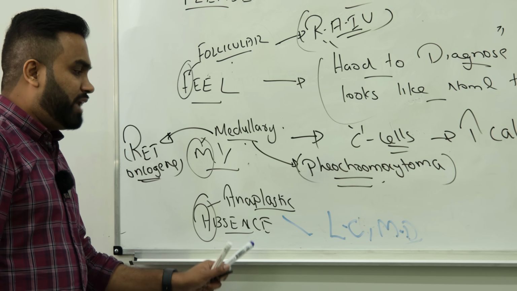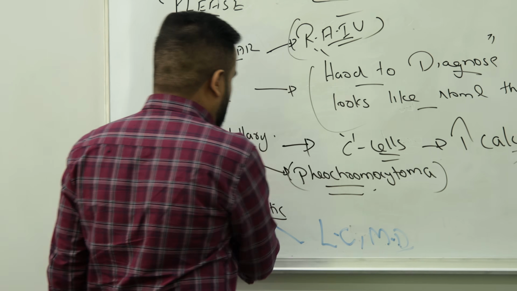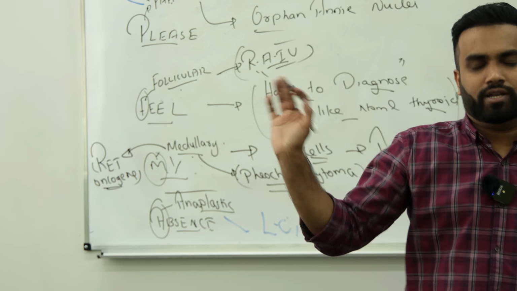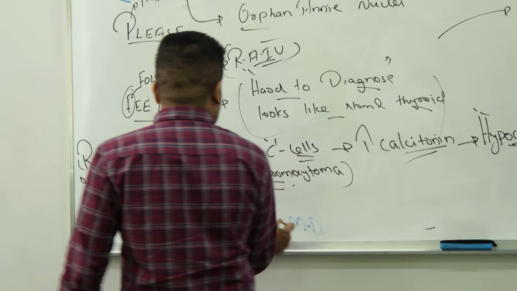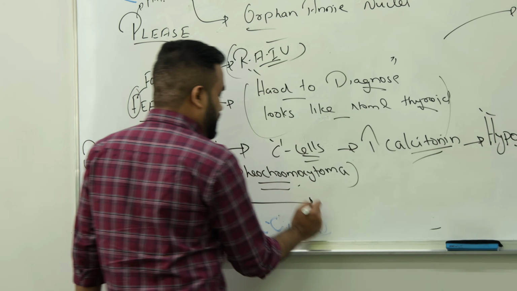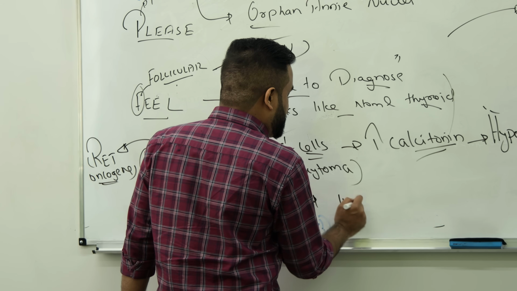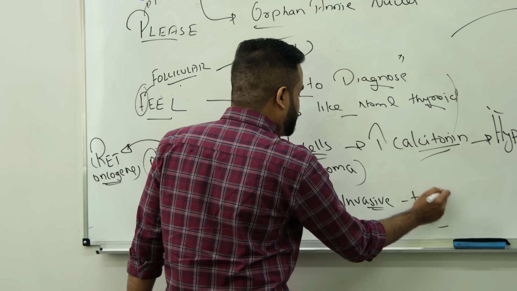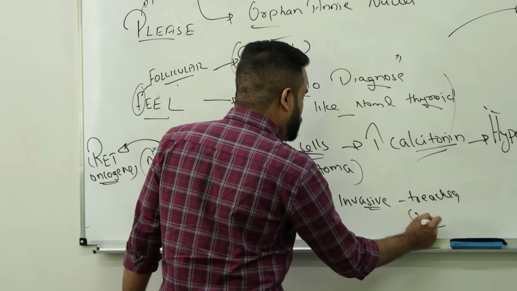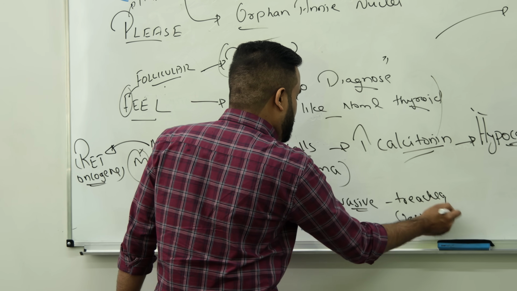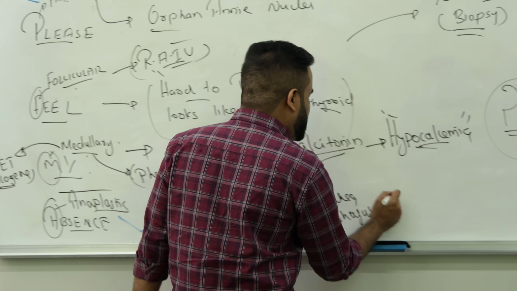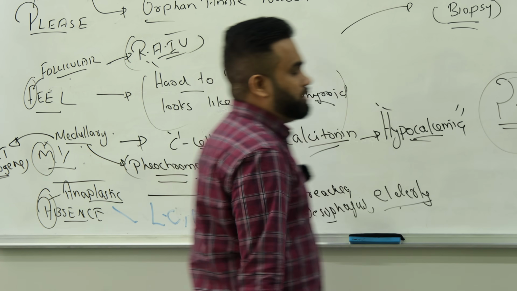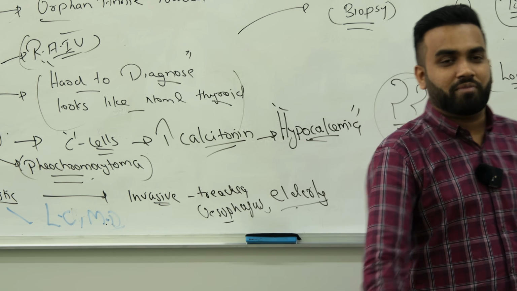Last one is anaplastic. They are the least common and most dangerous. Can't treat. Dasvidania, we are done. Like bye bye. If someone has anaplastic, we are dead. Done. Anaplastic, right? Most dangerous one. Remember, they are invasive. They invade your trachea or esophagus, and they will cause you a lot of problems. They are mainly seen in the elderly. If someone has anaplastic, it means done. The patient is going to die soon. There is no coming back.